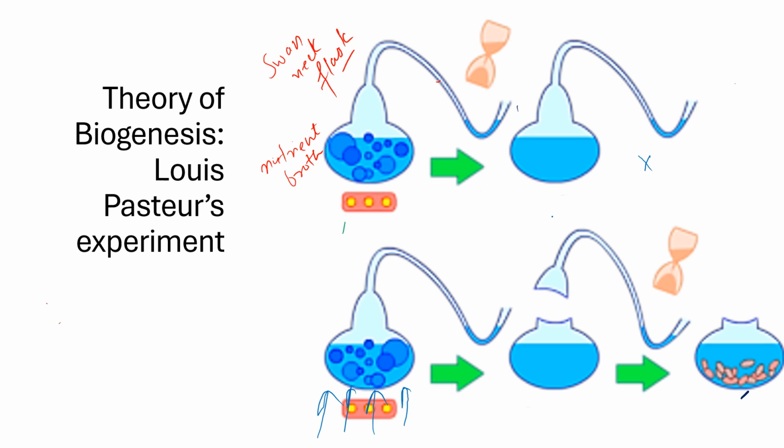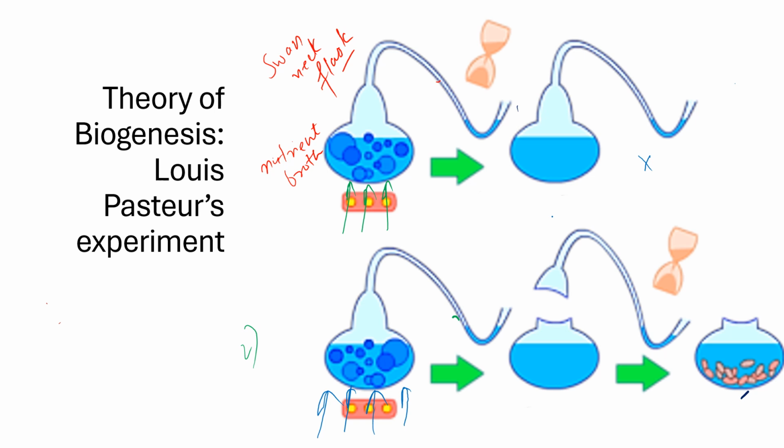Afterwards, he boiled this broth to kill all microorganisms or any sign of life that existed in it. And after boiling, he kept this flask for a long period of time just to notice any change, but he didn't observe any sign of life in this flask. So he conducted the same experiment a second time, again taking the same kind of flask, filling it with nutrient broth and boiling that solution.